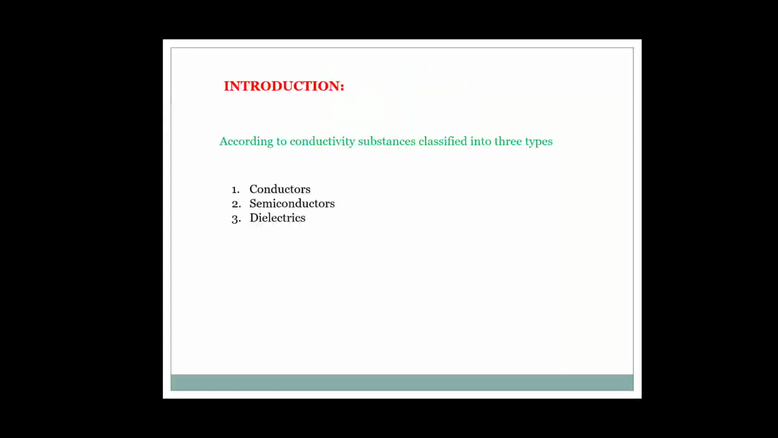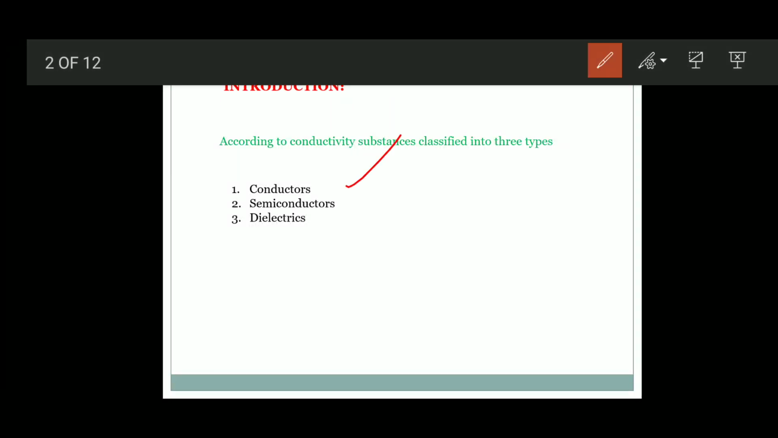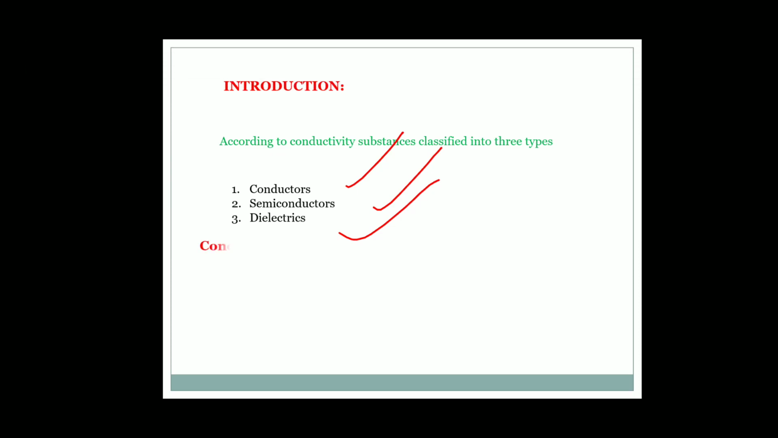We know that according to conductivity, materials or substances can be classified into three types: the first is conductors, the second is semiconductors, and the third is dielectrics. Depending on the free electrons in a material, the substances can be classified as follows. The first one is conductors.